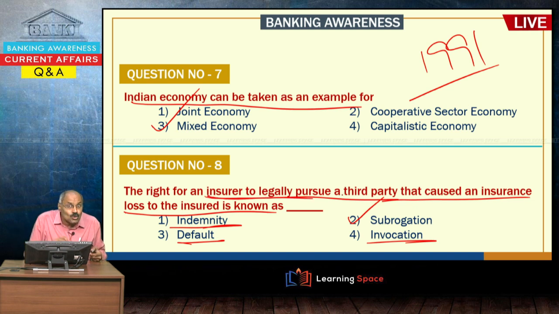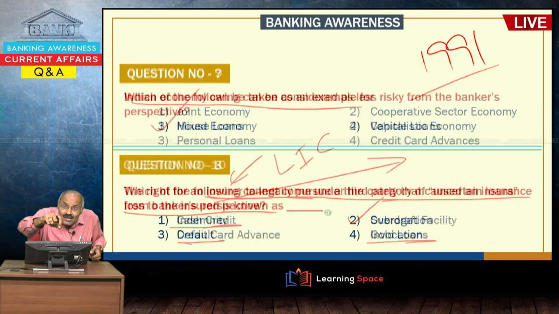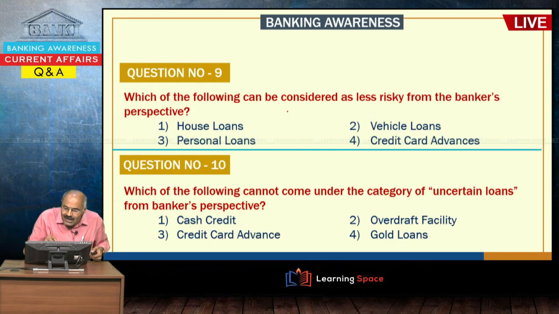So, the right for an insurer, insurer means an organization like LIC. Insured means maybe the person who is insured. So, whenever any damage is there, say somebody is going in a car and a third party car caused damage, under those circumstances there is a legal right to sue the third party, and that is known as subrogation.